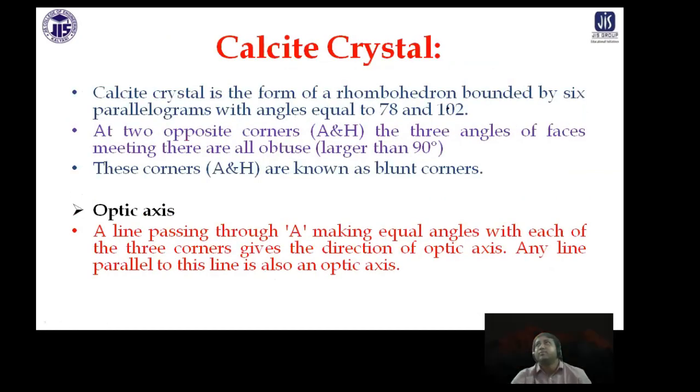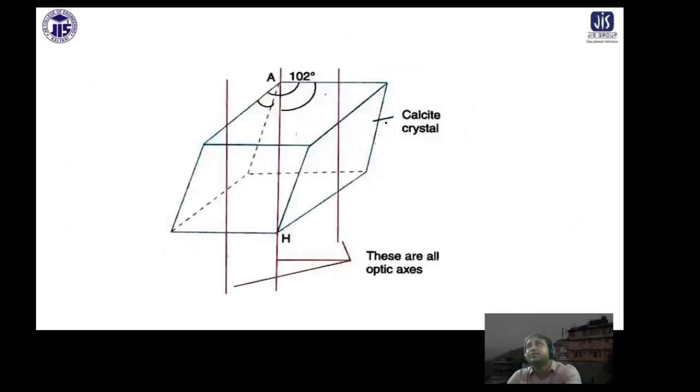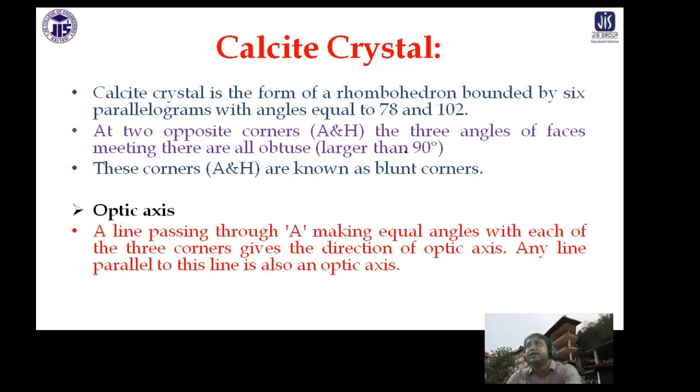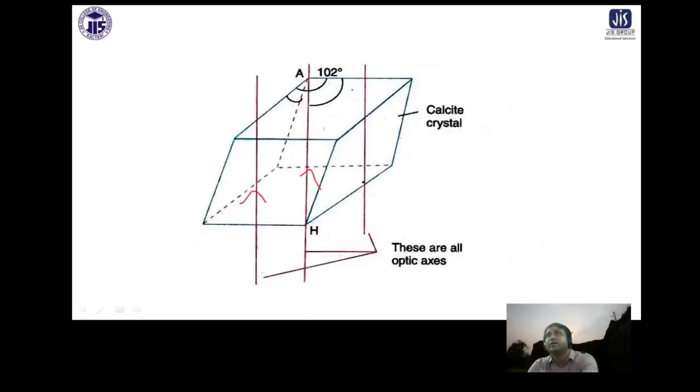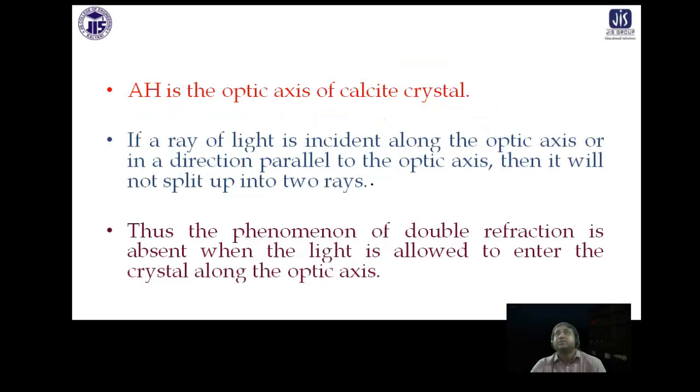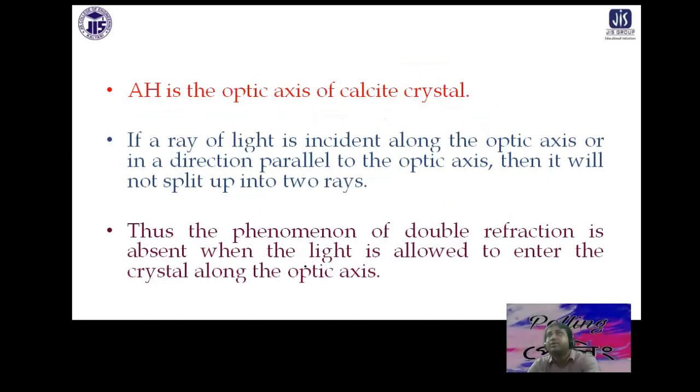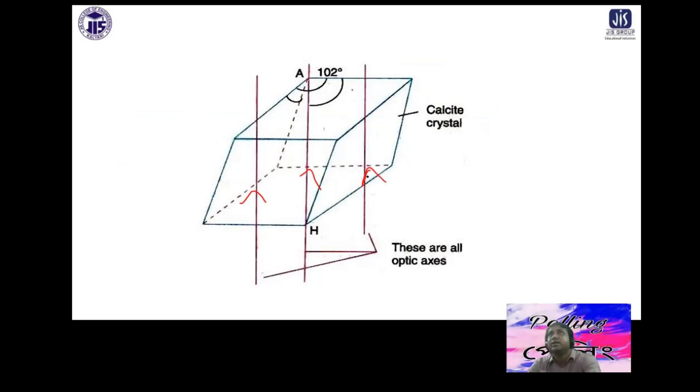Calcite crystal is in the form of a rhombohedron. You can see the configuration of the calcite crystal. This is the way it looks. The two opposite faces A and H are the three angles of faces. These are all optic axes shown there, along which the velocities of the ORE and IRE are the same. Otherwise the velocities will differ. So if you move along the optic axis, there is no ray formation.